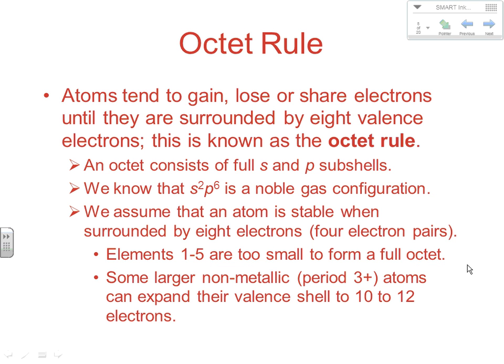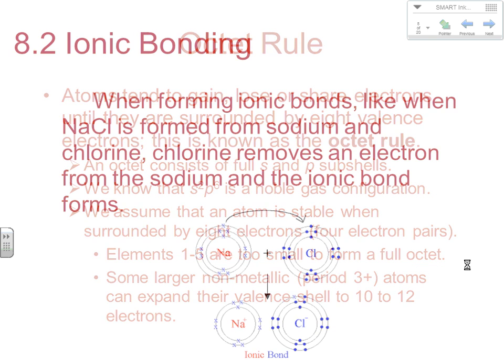Now, some larger non-metals, which would be period 3 and greater atoms, can expand their valence shell to include 10 or even 12 electrons. These are expanded octets. You may remember these a little bit from last year. But for most substances, a full octet is going to be 8 valence electrons. There are a few, like hydrogen and helium, that's only 2. And there are a few that end up having expanded octets. They can be stable with more than 8. But for most substances, it's 8. That's why we call it the octet rule. But really, the octet rule refers to a stable outer valence electron configuration.